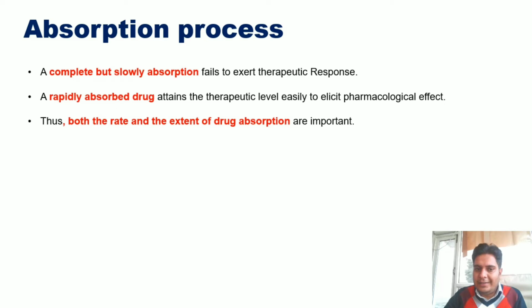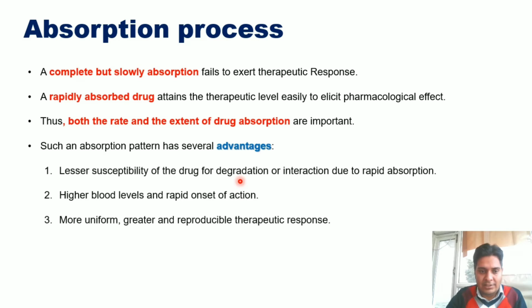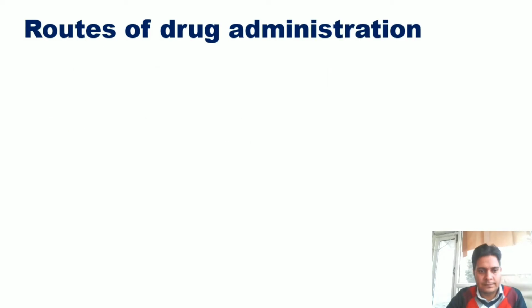Thus, both the rate and extent of the drug are important, as I have already said. Now, such an absorption pattern has several advantages. If the rate and extent both are high, then the same graph will show several advantages like lesser susceptibility of the drug to degradation or interaction due to rapid absorption, higher blood level and rapid onset of action, and a more uniform, greater and reproducible therapeutic response. So these are some of the advantages of highly bioavailable drugs.